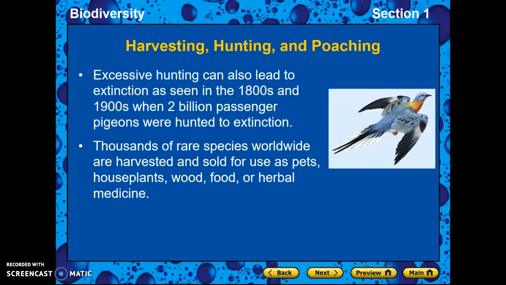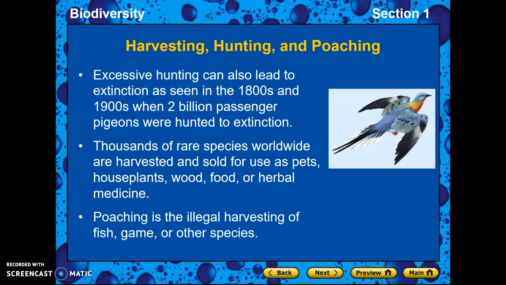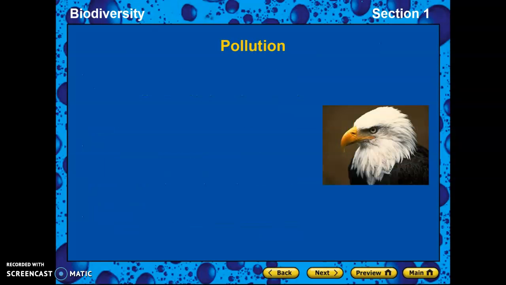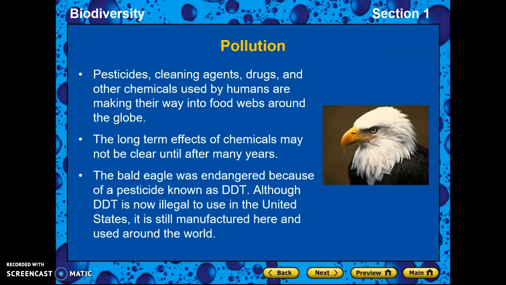Excessive hunting can also lead to extinction. This happened in the 1800s and early 1900s when the passenger pigeons were hunted to extinction. There are thousands of rare species worldwide that are harvested as pets. And then some animals get poached, like elephants get poached for their tusks.